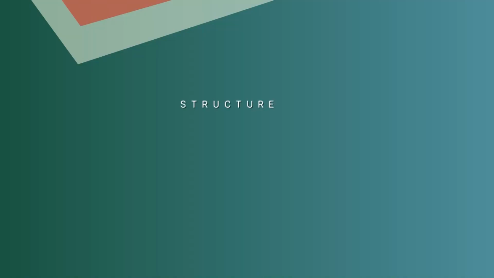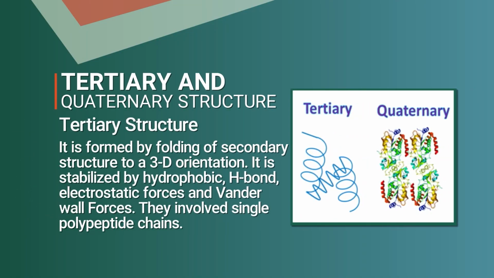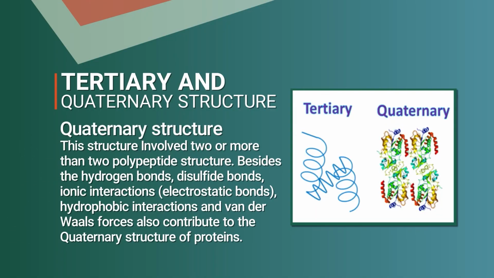Then we will move to tertiary and quaternary structure. The tertiary structure is formed by folding of secondary structure into a 3D orientation. It is stabilized by hydrophobic interactions, H bonds, electrostatic forces and van der Waals forces, and involves a single polypeptide chain. The quaternary structure involves 2 or more polypeptide chains.